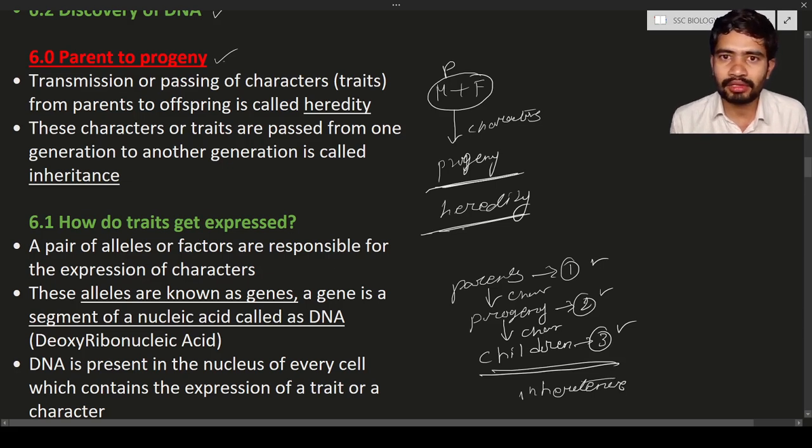Have you understood the difference between heredity and inheritance? Heredity means parents to children, that's all. Inheritance means through generations, from one generation to the next generation, and so on. So this is the difference between heredity and inheritance. Here we can see their definitions. Transmission means a transfer of characters or traits from one generation to another generation, or you can say passing also, both are the same.